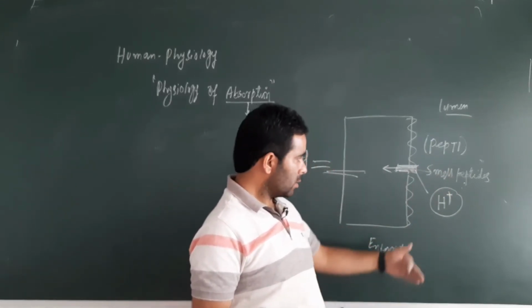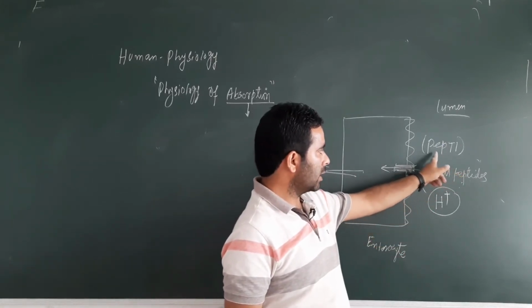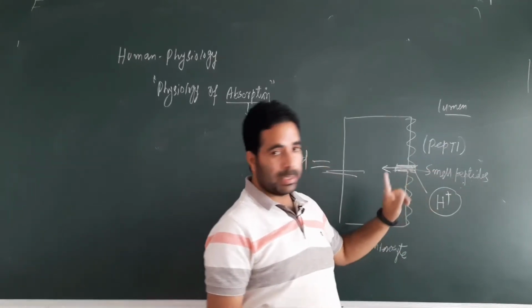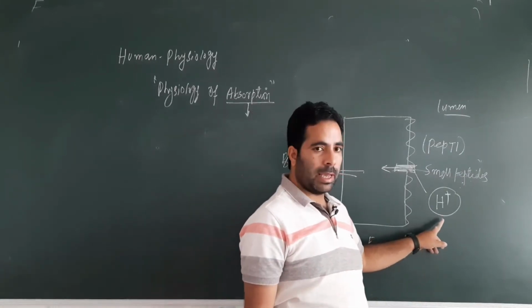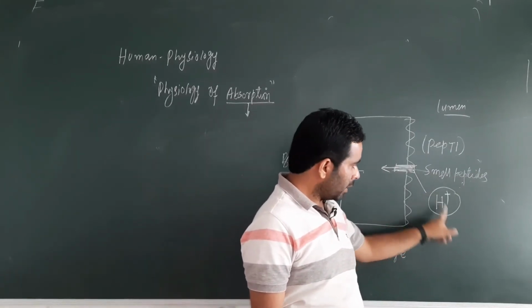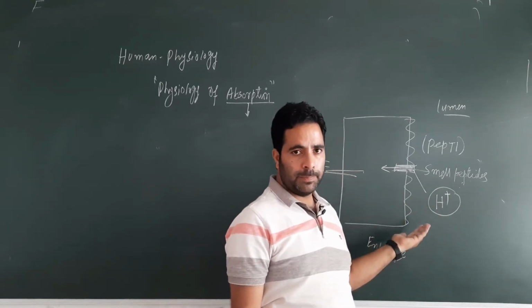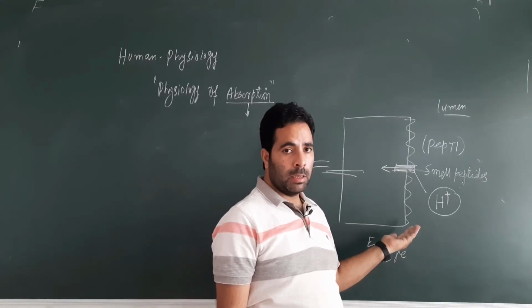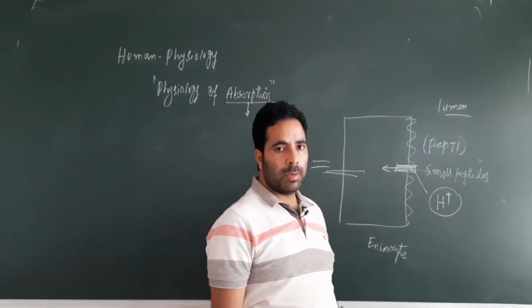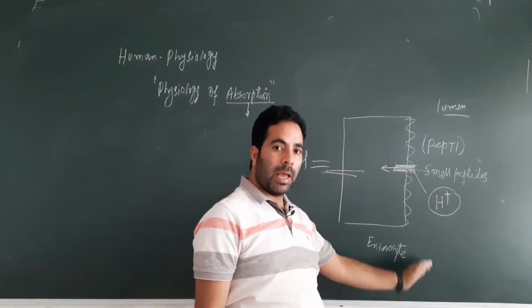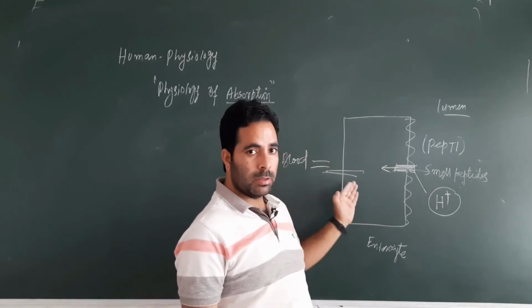So here we have seen one more transporter, that is the transporter for small peptides which are not converted into amino acids. Without being converted into amino acids, they are absorbed by the PEPT1, that's peptide transporter 1, but that doesn't depend on the sodium ion concentration, that depends on the H positive ion concentration. And for maintenance of the H positive ion concentration, again there is need of energy, there is use of ATP, then and only there will be high concentration of H positive ions. So they are pumped into the luminal side so that there will be high concentration of H positive ions, which will help the transport of small peptides, right.